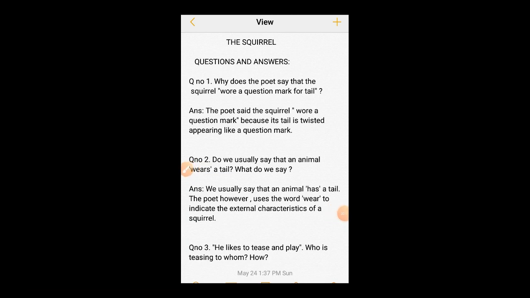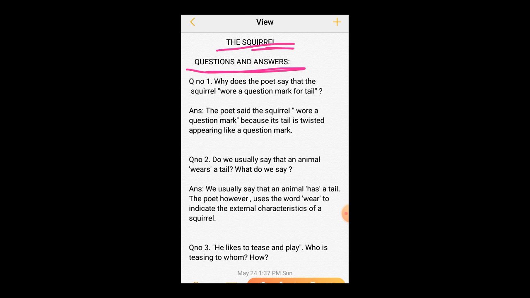I am Anisha Zabeen, and today we are going to discuss the questions and answers of the poem The Squirrel. I have already explained the whole poem to you, so I just thought of discussing the question answers that are written in the book. So moving on, let's see the first question.